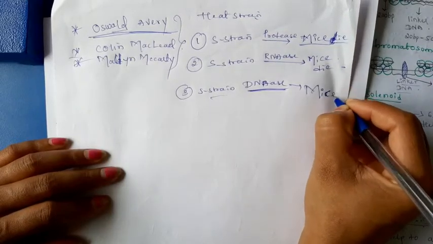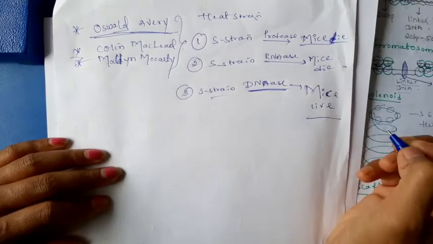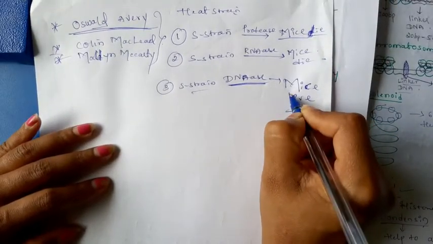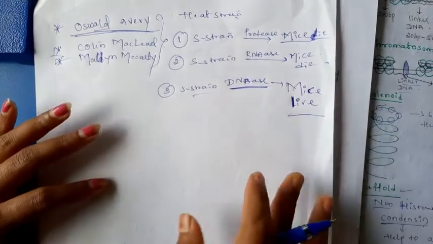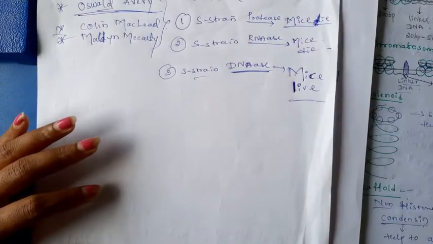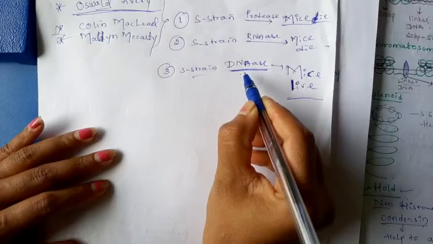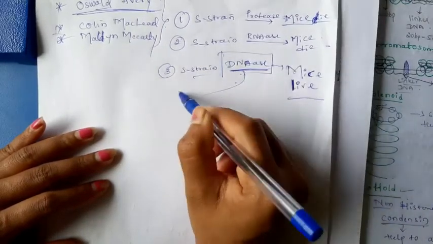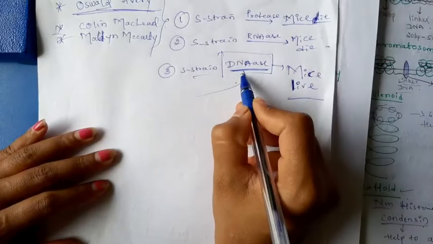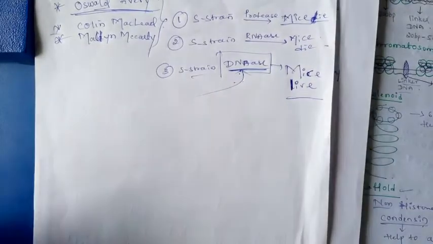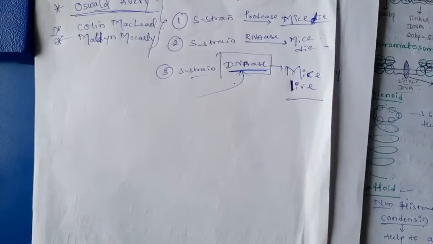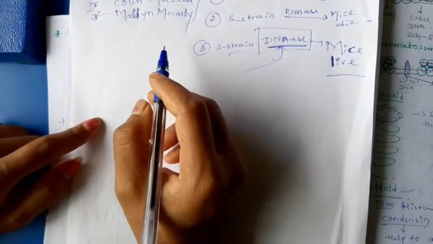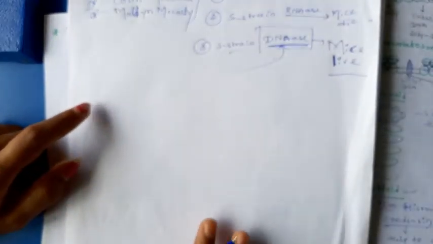Okay, there is no pneumonia present in the mice, that's why the mice lives. By this they concluded that DNA is the one and only transforming principle. Both the Griffith experiment and the Oxford-Avery experiments are very important.